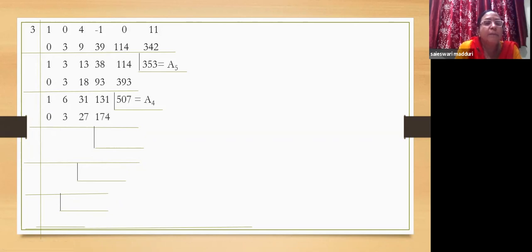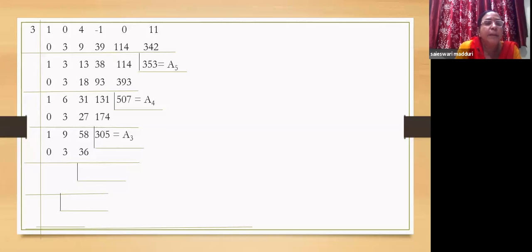Again, repeat the same process with the quotients that remain here. Again, put 0 under the first quotient. 1 plus 0, 1. 1 into 3, 3. 6 plus 3, 9. 9 3s are 27. 31 plus 27 is 58. 58 into 3, 174. 131 plus 174 gives you 305, which is a3.